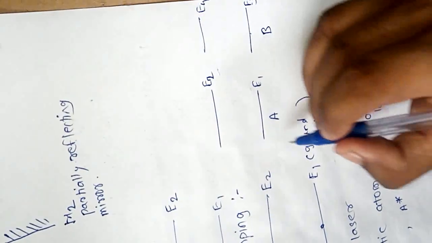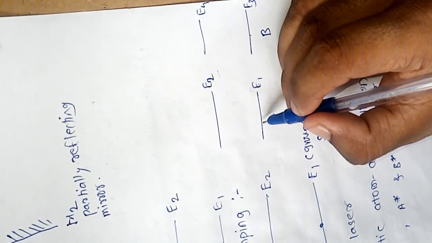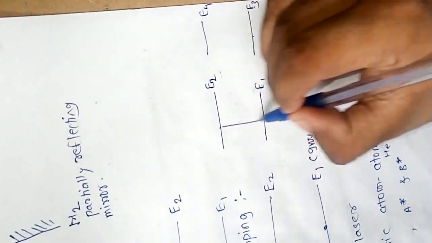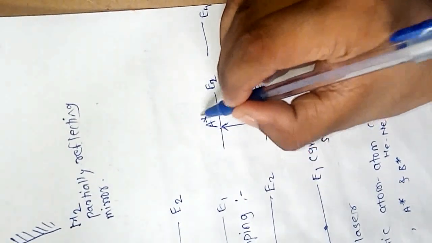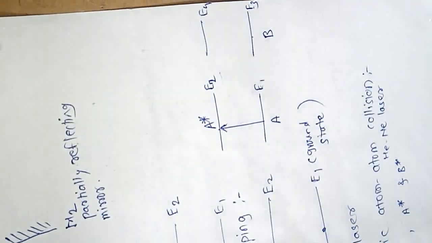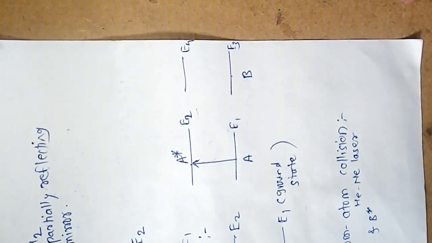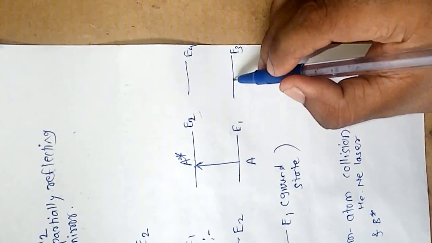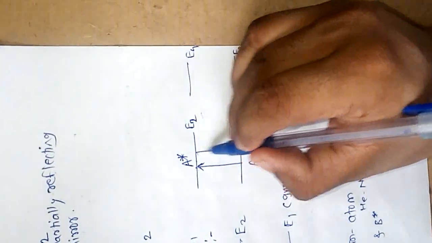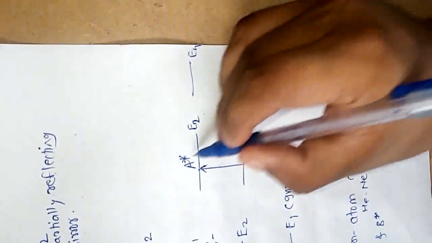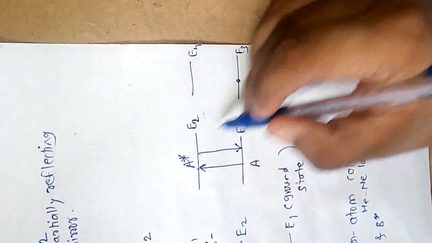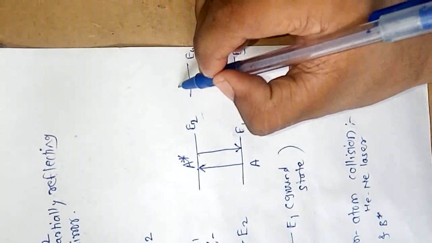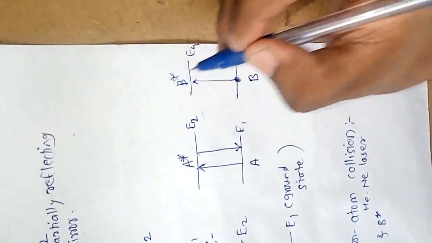In this case, atom A absorbs energy and it goes to the excited state like this, and it becomes A star. And when this atom is excited, it collides with atom B and it eventually comes back to the ground state. So this amount of energy is given to atom B and it gets excited and goes to energy level E4 and becomes B star.